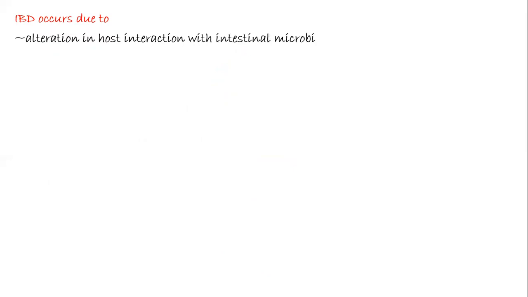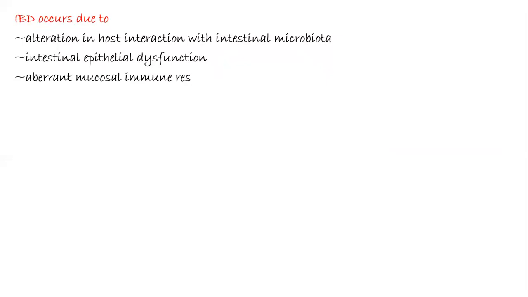Now, IBD occurs due to, first, alteration in the host interaction with the intestinal microbiota. Secondly, due to intestinal epithelial dysfunction, aberrant mucosal immune responses, and altered gut microbiota composition.